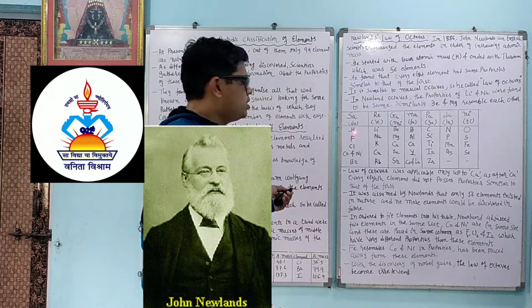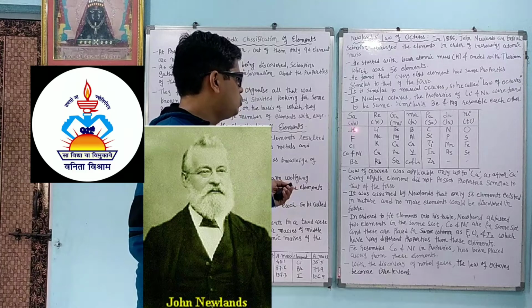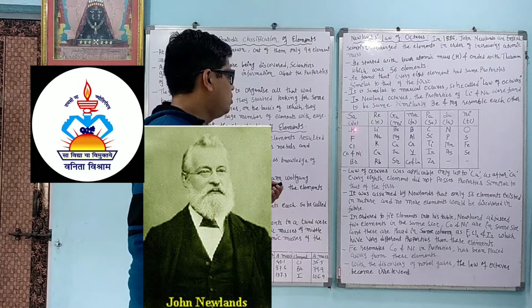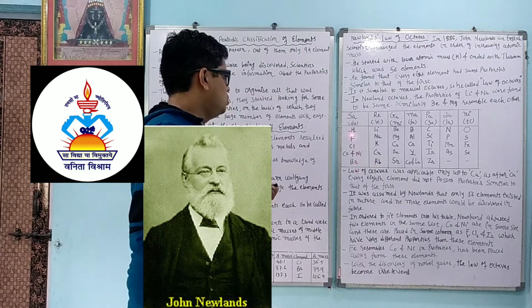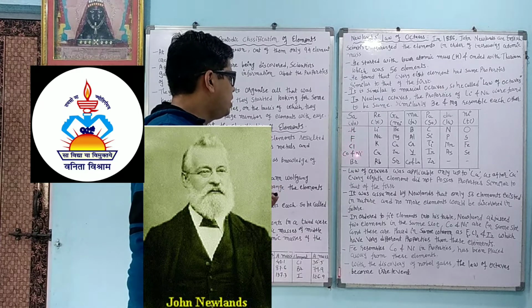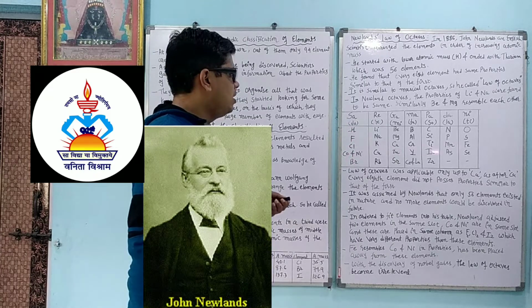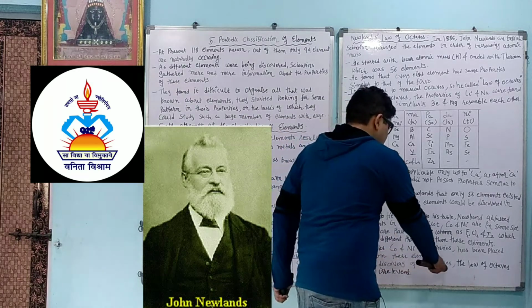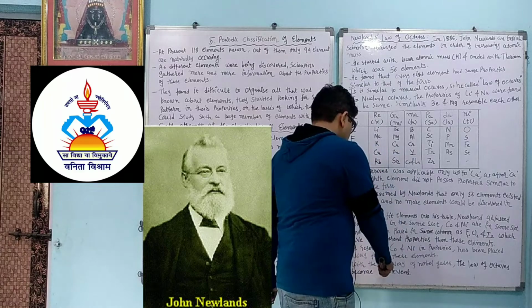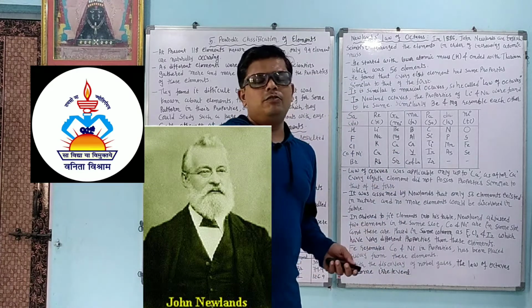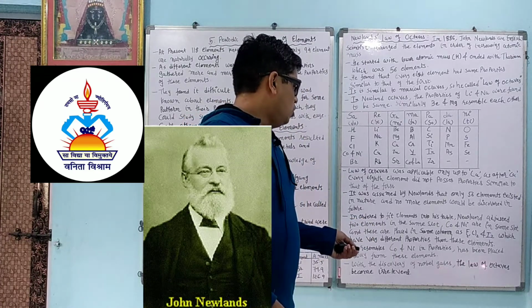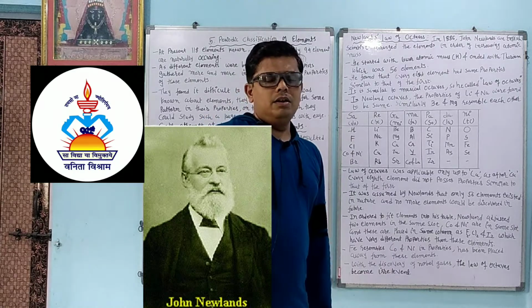Dear student, we can see that hydrogen has two types of tendency. It can lose an electron, so +1, or it can gain 1 electron, so -1. So hydrogen, fluorine, chlorine and bromine have a tendency to gain an electron also. So maybe we can say that they are correct, but cobalt and nickel do not have the same property as hydrogen, fluorine, chlorine and bromine. Cobalt and nickel have the same property as Fe. With the discovery of noble gases, the law of octaves became irrelevant. When helium, neon, argon, krypton, xenon, radon, these inert gases were discovered, the law of octaves became irrelevant.